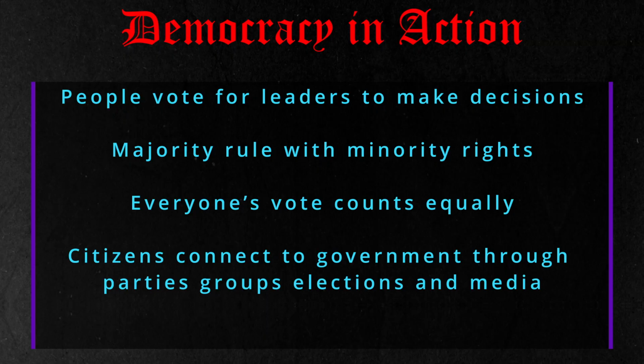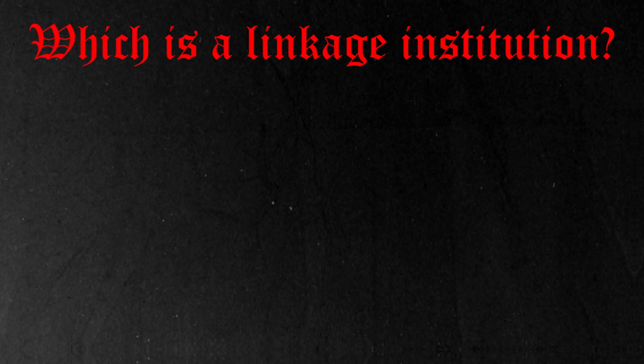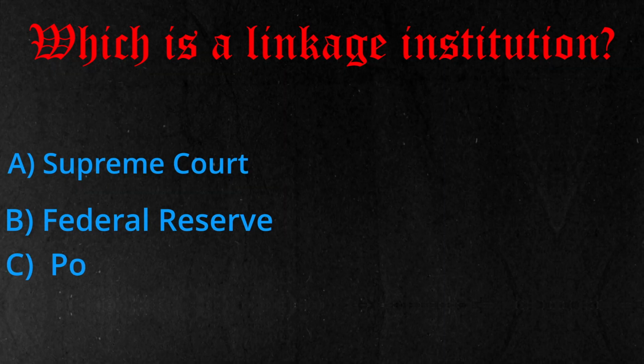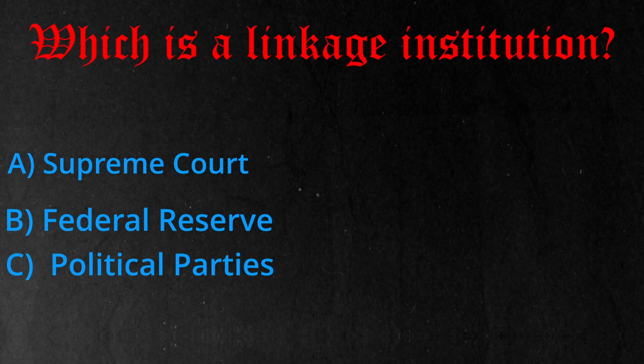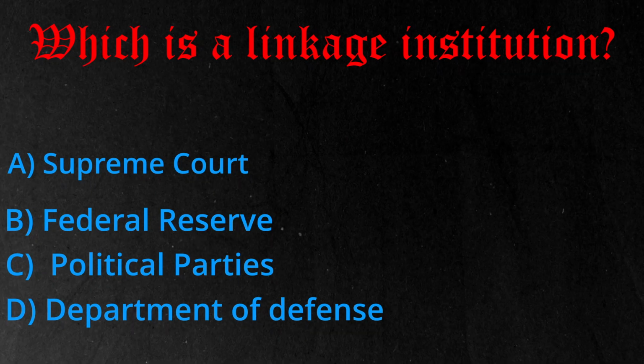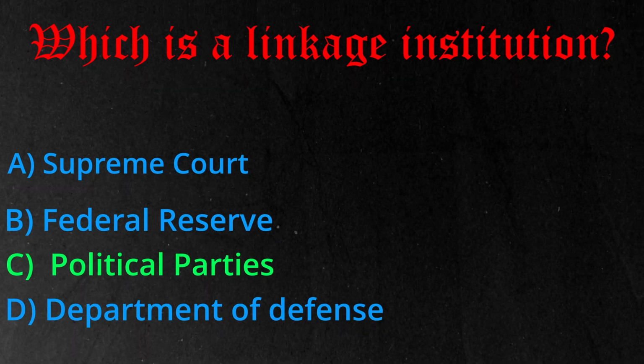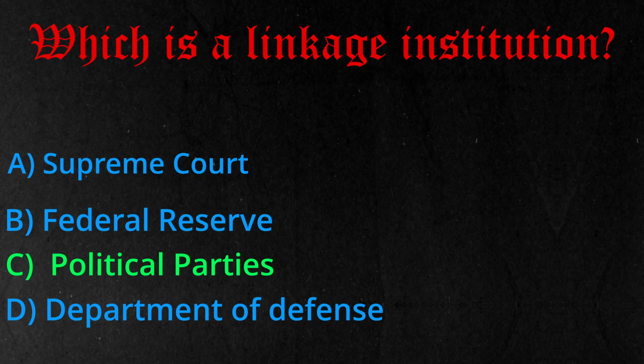Now let's move into our third and final practice question. Which of the following is a linkage institution? Is it A, the Supreme Court; B, Federal Reserve; C, political parties; or D, Department of Defense? The correct answer is C, political parties. They link the public to the government's actions.